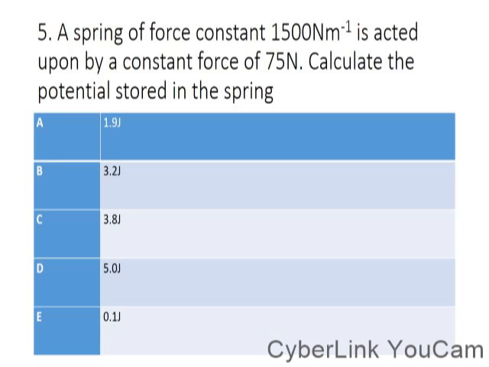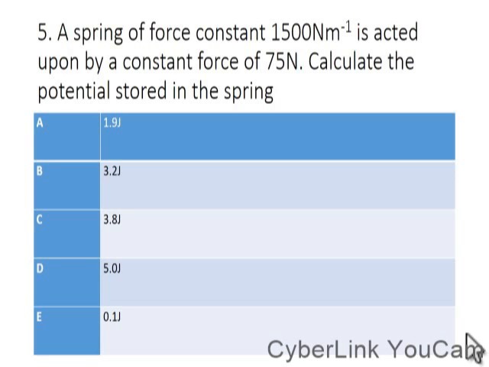Now going back to the formula, the work done or the energy stored equals half Fe. I want to use half Fe. That means the force times the extension, 75 times 0.05, then divided by 2. So the answer is 1.875 joules. If you approximate to 1 decimal place, we shall have 1.9 joules. I hope it is clear to you.